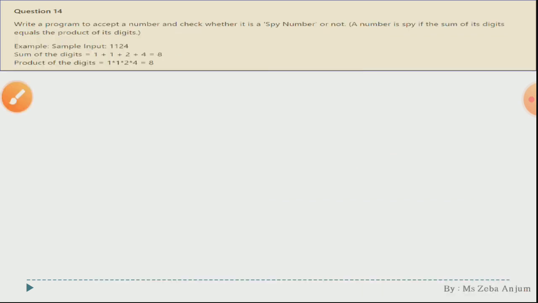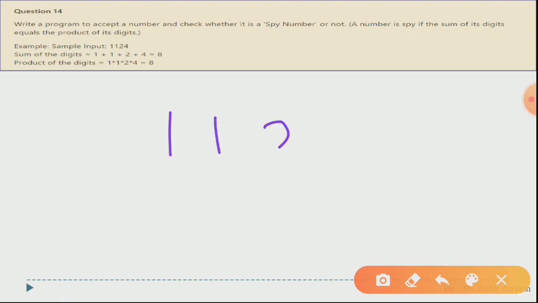Now move forward to your 14th question. Write a program to accept a number and check whether it is a SPI number or not. Now see over here, what is a SPI number? A number is a SPI if the sum of its digits equals the product of its digits. Now again, what you have to do, you are having 1124, a number.